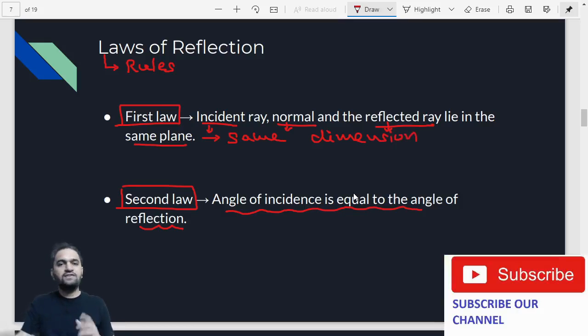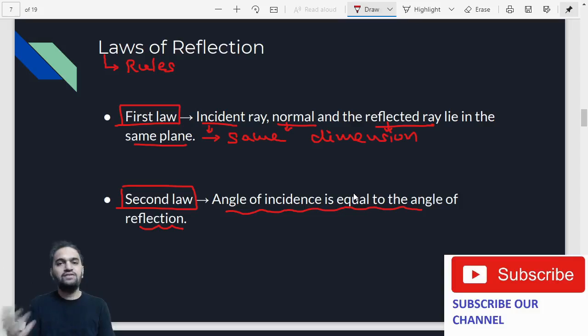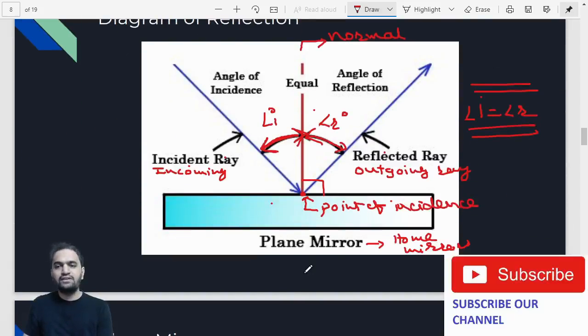So the first law is very simple for laws of reflection. Incident ray, normal and the reflected ray, they lie in the same plane. And angle of incidence equals angle of reflection. That is our second law. Right? This is the one.